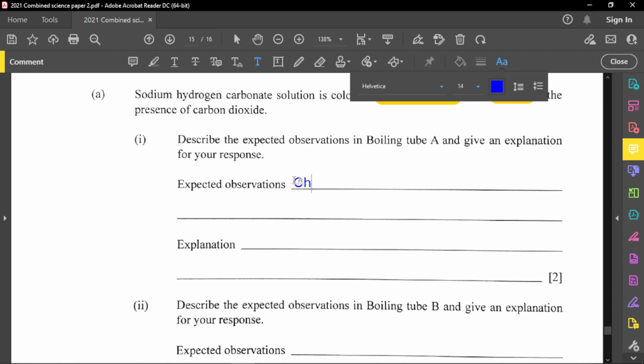So let's say change from reddish brown, and it will go into yellow as we state. So we say this is reddish brown, right? Yep, that's reddish brown to change to yellow. Okay, so reddish brown into yellow. All right, let's put another D right there. Reddish brown to yellow.